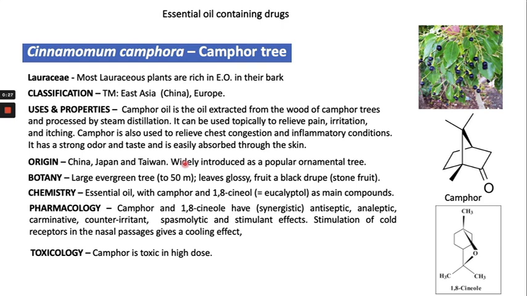Camphor oil is also extracted from the wood of the camphor tree, and it is processed through steam distillation. Cinnamomum camphor oil is used to relieve pain, irritation, and itching.